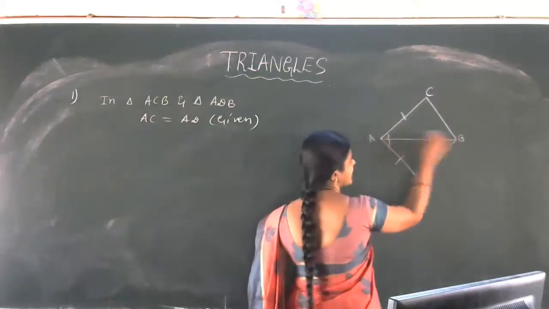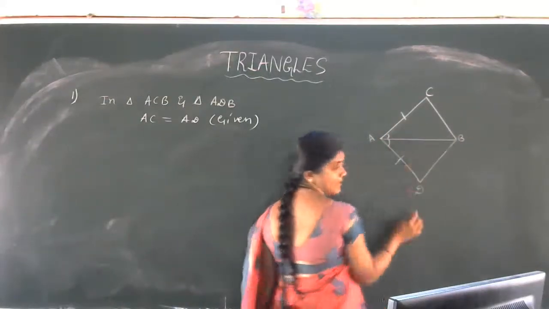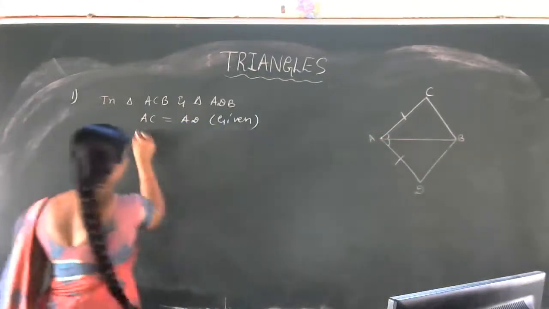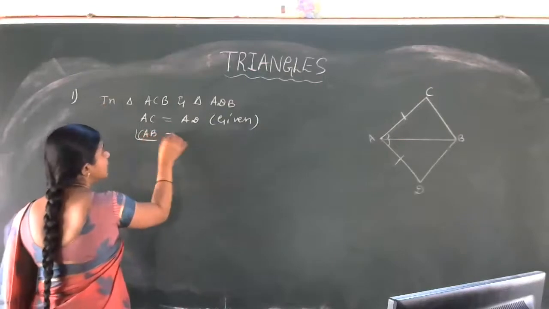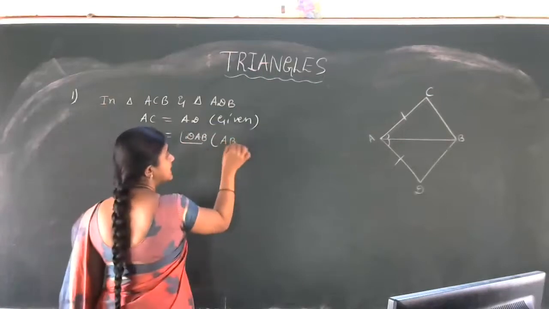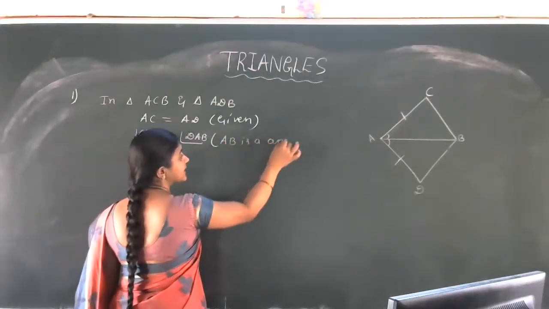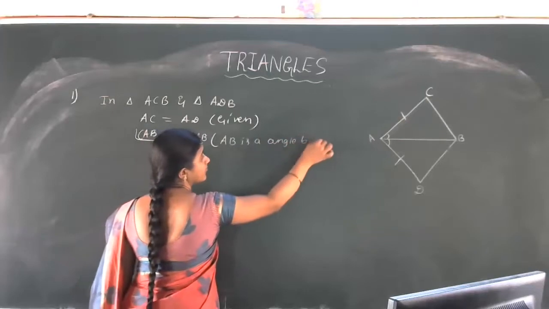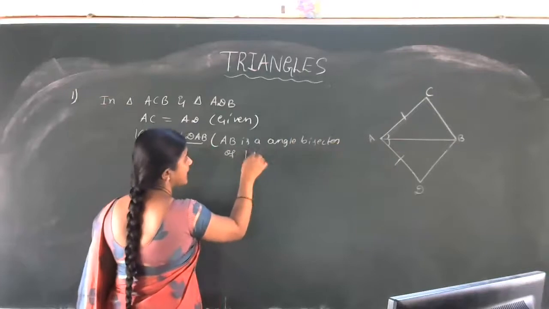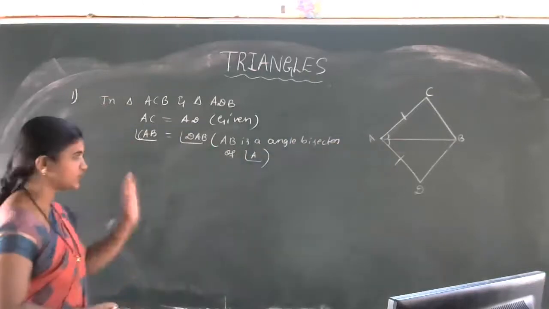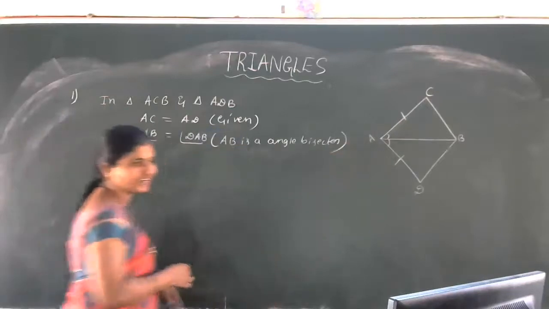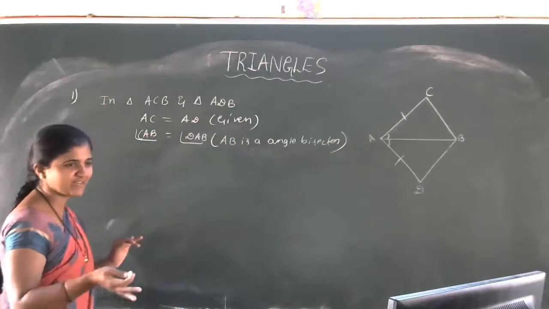Angle CAB is equal to angle DAB, because AB is the angle bisector of angle A. You can take AB is the angle bisector, or you can take given also, because it is given in the question only.